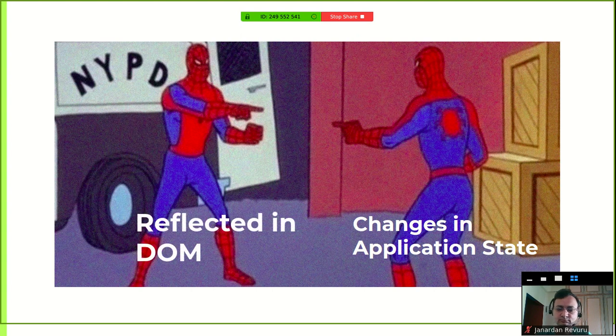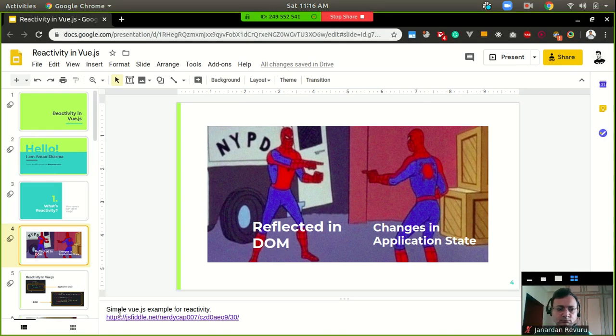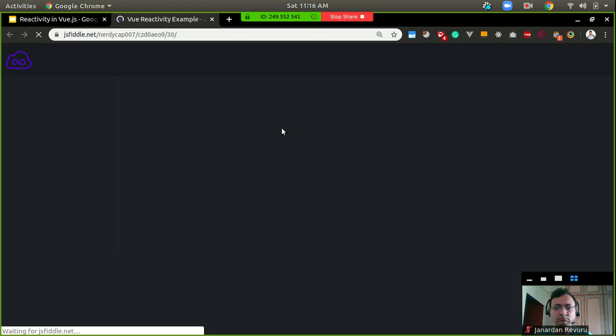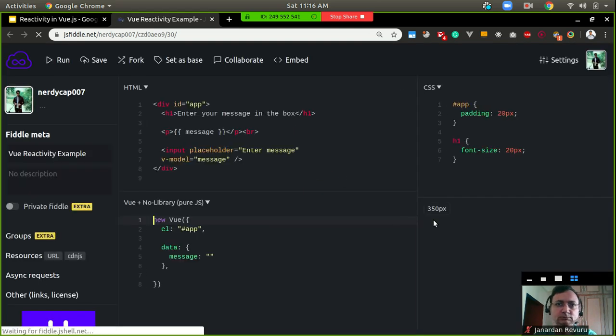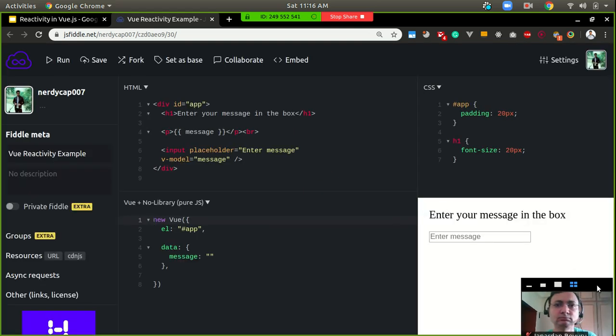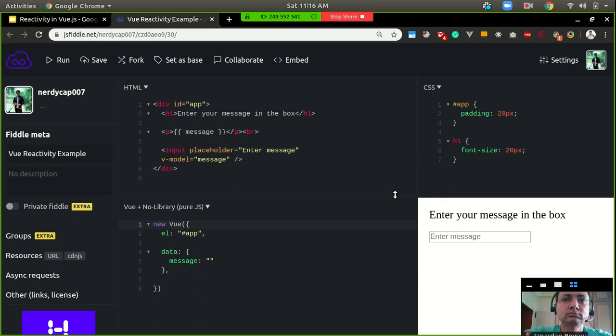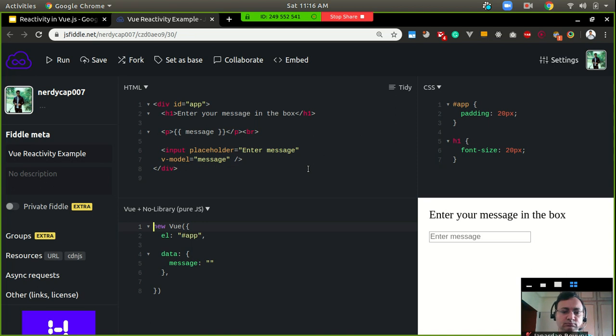Let me show you an example of this in Vue. I hope this is visible to everyone. This is a very basic code sample of Vue.js.